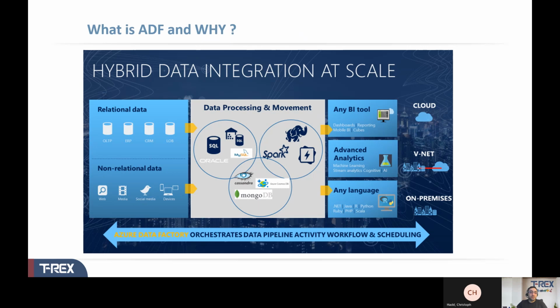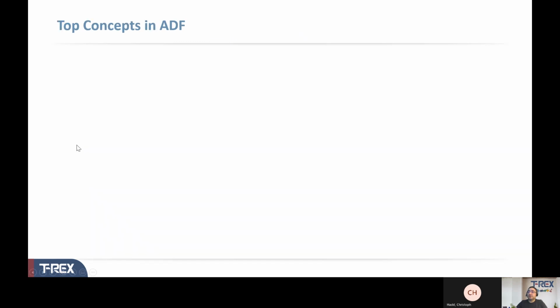All right, let's move forward here. Next we are going to talk about top concepts in ADF. So what are these top concepts and why do you need to know them? Because once you know those concepts, it would be easier for you to understand what pieces you need to bring together in order to make your pipeline work, plus troubleshoot and make it ready for later movement into the production stage from your dev test environment.